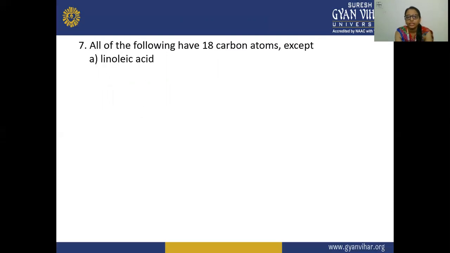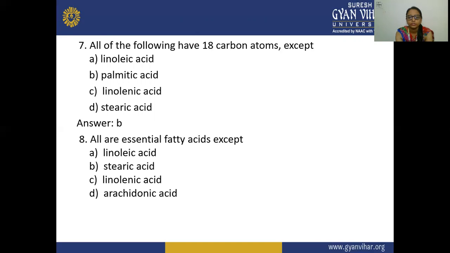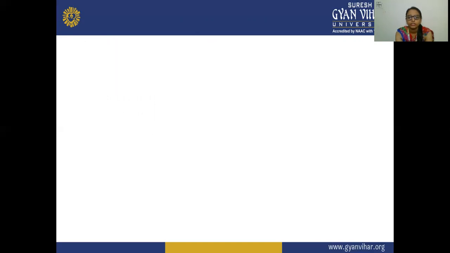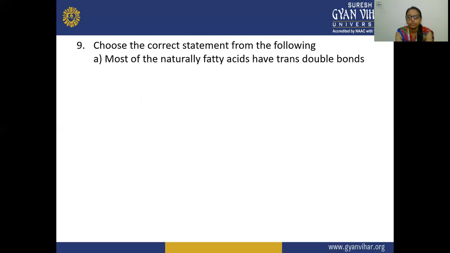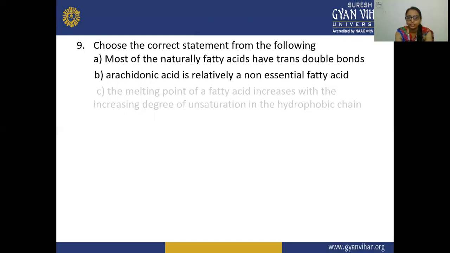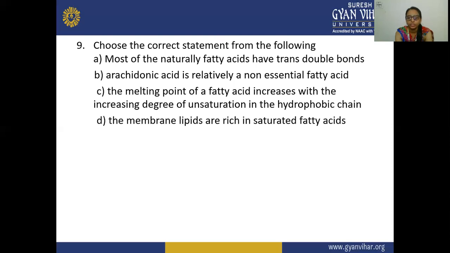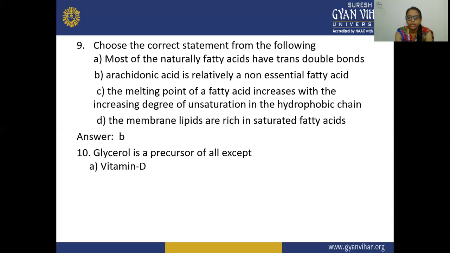All of the following have 18 carbon atoms except, that is B, that is palmitic acid. All are essential fatty acids except stearic acid. Choose the correct statement from the following. Most of the naturally occurring fatty acids have trans double bonds. Arachidonic acid is relatively a non-essential fatty acid. The melting point of fatty acid increases with the increasing degree of unsaturation in the hydrophobic chain. The membrane lipids are rich in saturated fatty acids. The answer is B, arachidonic acid is relatively a non-essential fatty acid.